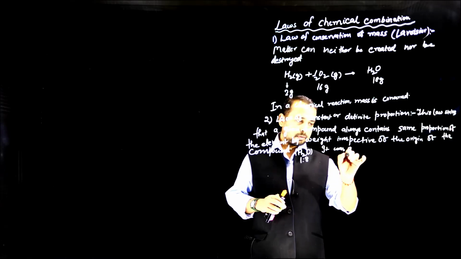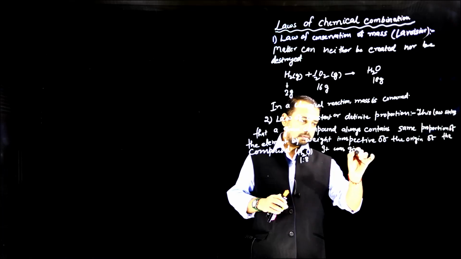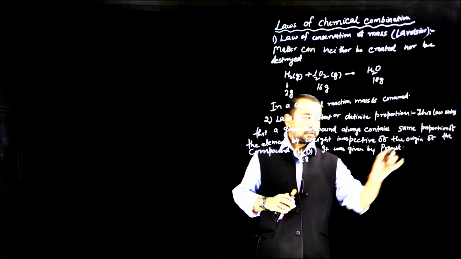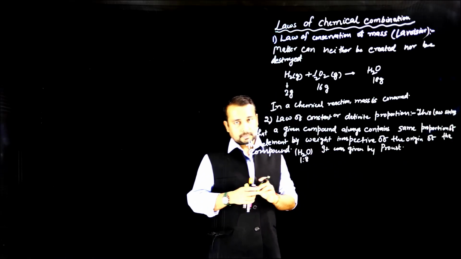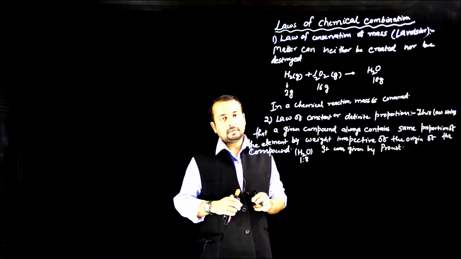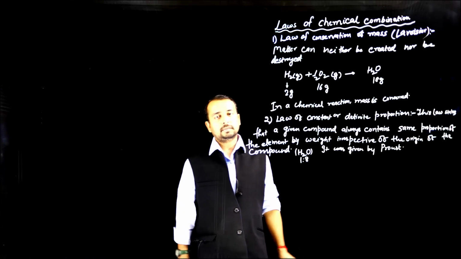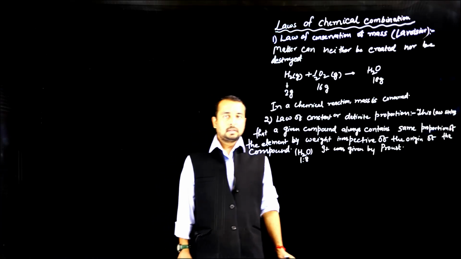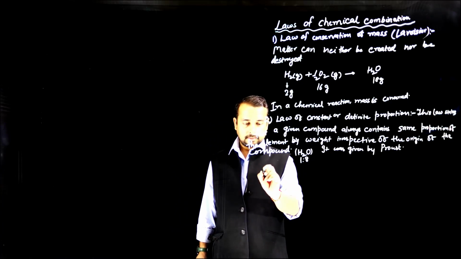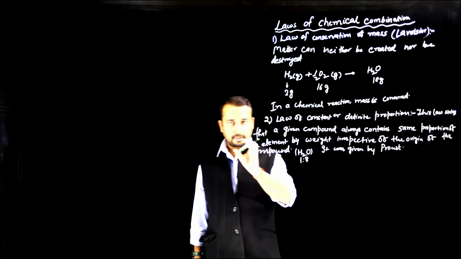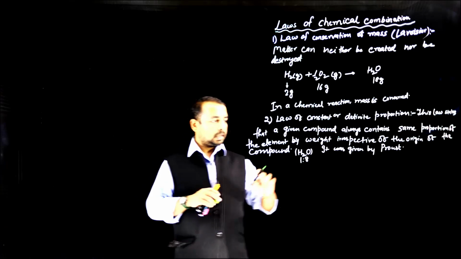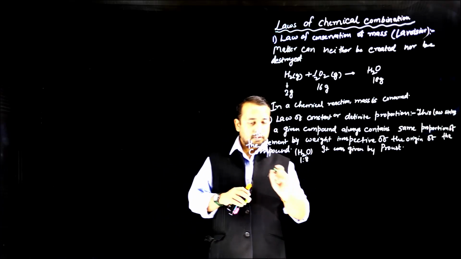So it was given by Joseph Proust. Proust studied 2 samples of cupric carbonate, and he found that the proportion of the elements in both was the same. And then he formulated this law. He studied a synthetic sample and a natural sample, and he found that the composition was constant.